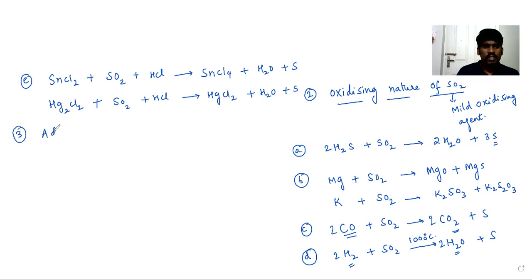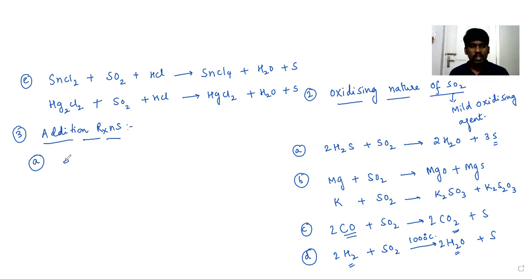Third one we have is addition reactions. Under the first reaction, which is familiar to you, is addition with oxygen, SO2 plus O2 giving SO3. That is 2SO2 plus O2 giving 2SO3, in the presence of a catalyst called vanadium pentoxide.